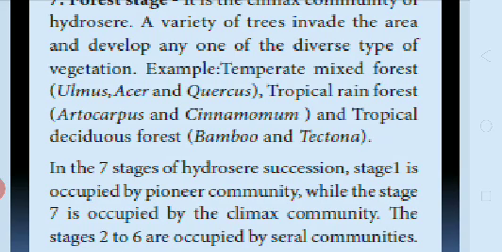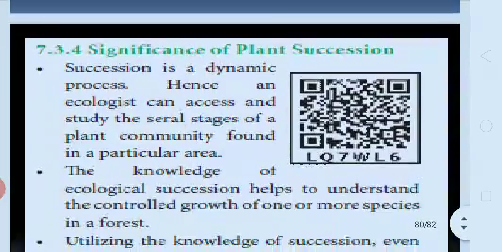The seventh stage of hydrosere succession. Stage 1 is occupied by the pioneer community, while stage 7 is occupied by the climax community. Stages 2 to 6 are occupied by serial communities, that's all. Then the last one, the significance of plant succession.